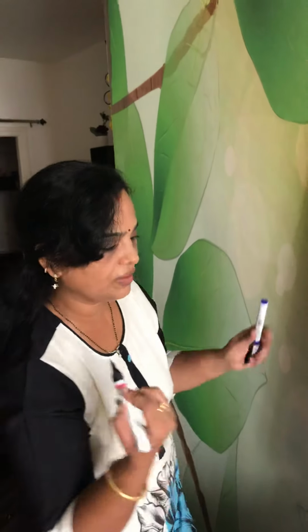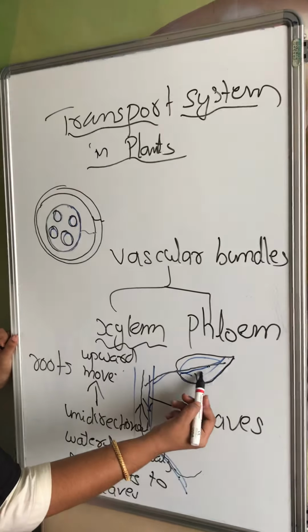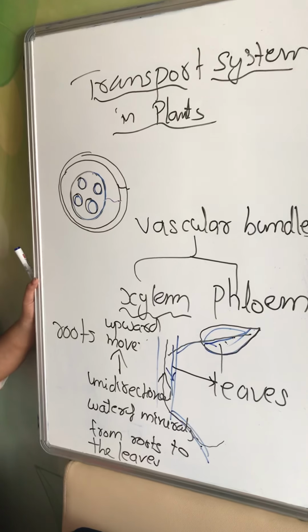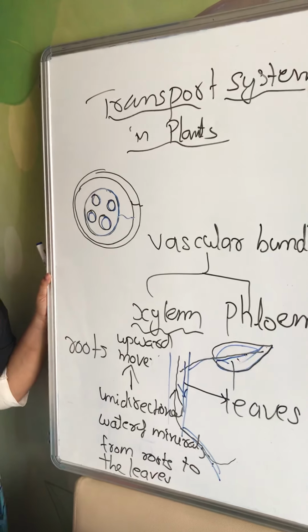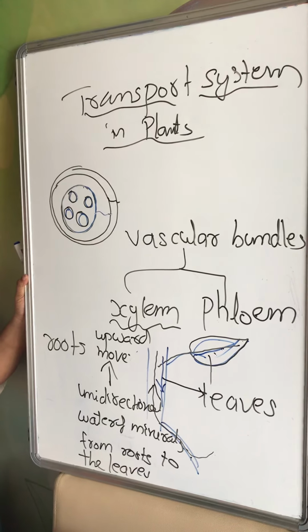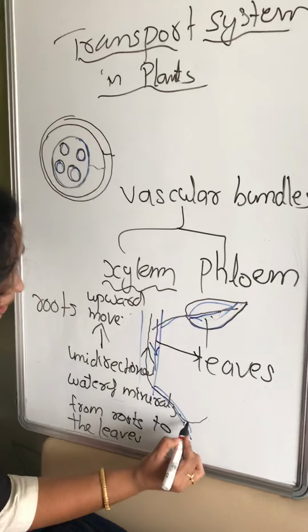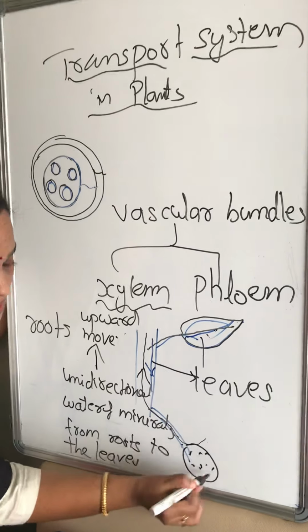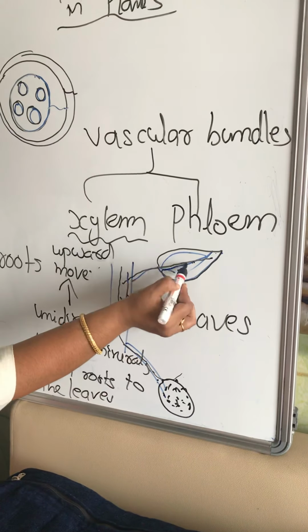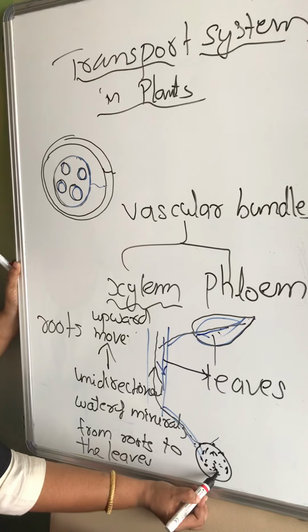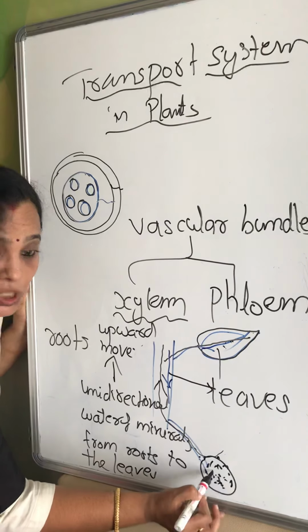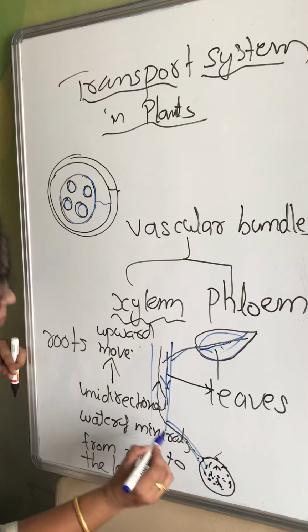Now translocation is, remember children, for example, the food prepared by plants gets stored in different parts of the plant body. Storage can take place in fruits, or even in underground parts, for example the tuber or potato, where the tuber will store the food items. So it will get transported from the leaves down and gets stored here, and whenever it needs to be distributed to other parts of the plant body, from the storage part again it will move upward.